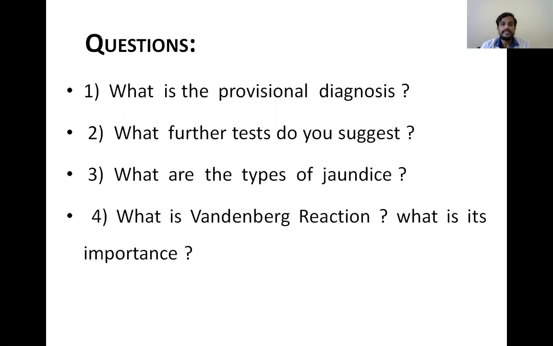So coming to the questions, what is the provisional diagnosis? What further tests do you suggest? What are the types of jaundice? And what is the Van den Bergh reaction? What is its importance? So these are the questions. So what is your provisional diagnosis?